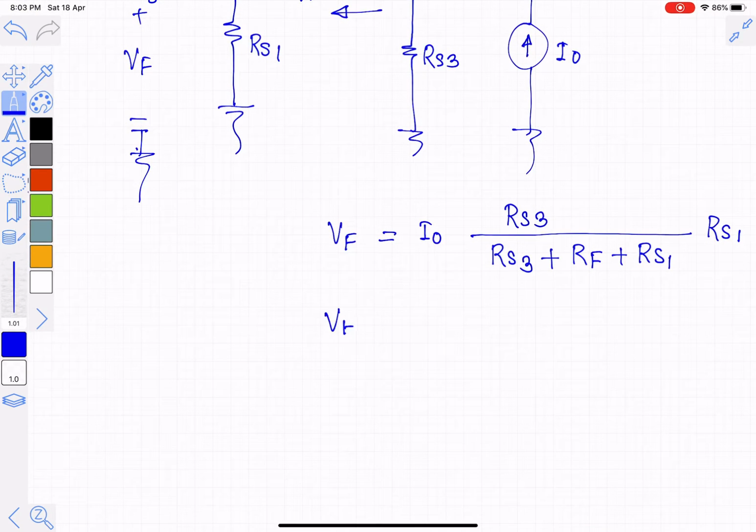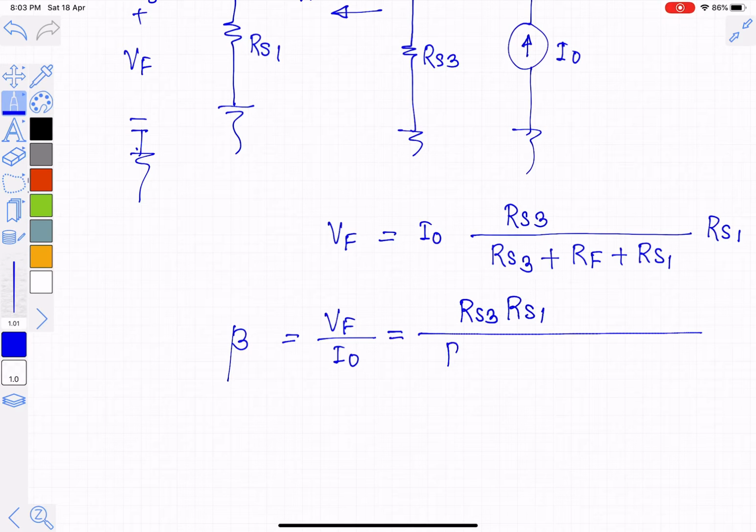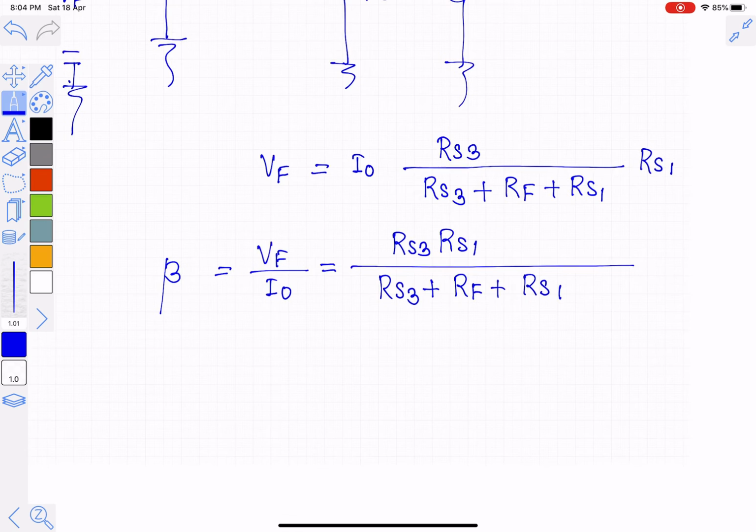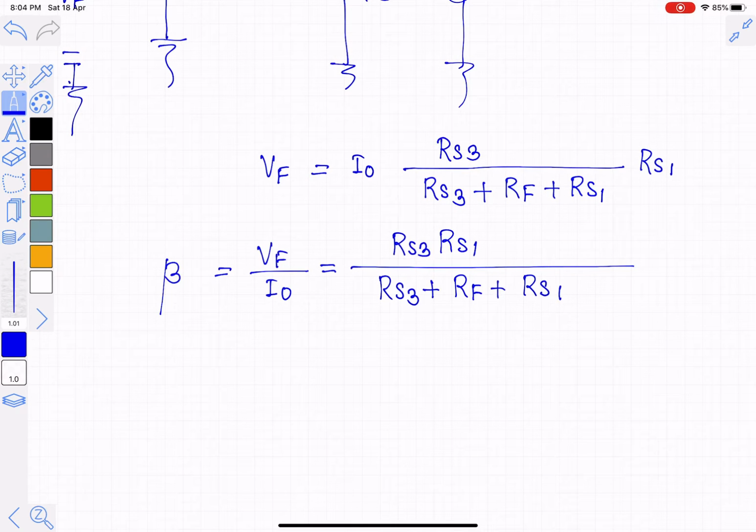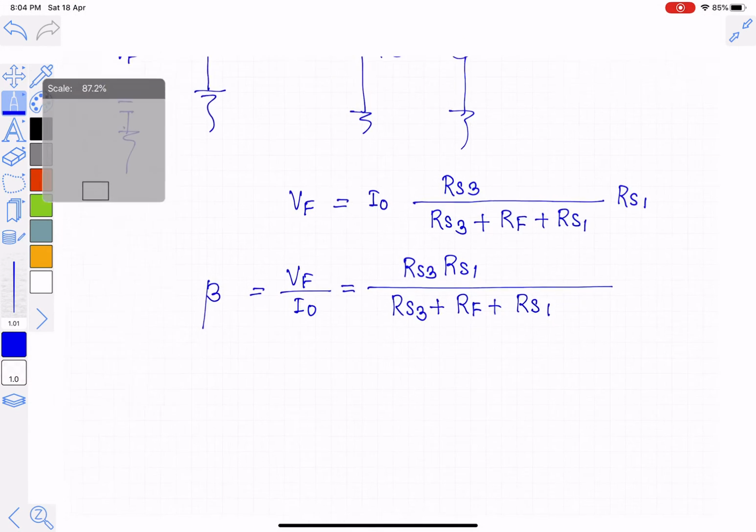So VF divided by IO, which we call as beta, will be equal to RES3 into RES1 divided by RES3 plus RF plus RES1. You can see unit wise, in the numerator there is a resistance square, in the denominator there is a resistance, so it has a unit of resistance, feedback factor.